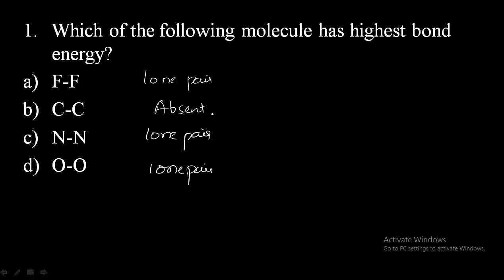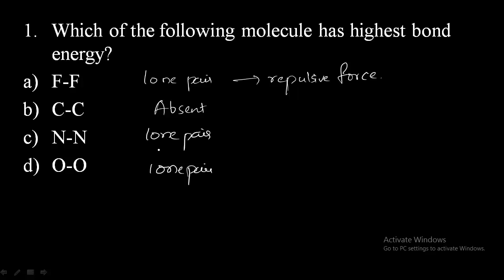When lone pairs of electrons are present in the molecule, there will be a kind of repulsive force between the atoms. Due to the repulsive force between the lone pairs of electrons, the bond formed will be weak. The attractive force is less, the repulsive force will be more, and due to that the bond formed will be weaker.